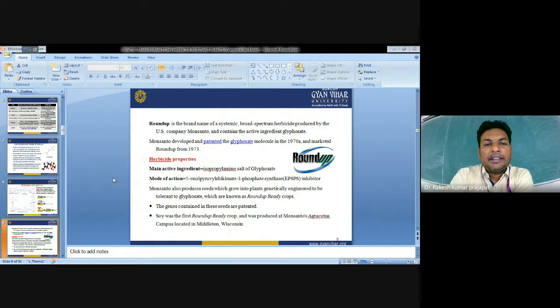Roundup Ready is the brand name for this systemic herbicide, glyphosate. It is a broad spectrum herbicide produced by the US company Monsanto and contains the active ingredient glyphosate. Monsanto developed the patented glyphosate molecule in 1970 and marketed it under the brand name Roundup in 1973.